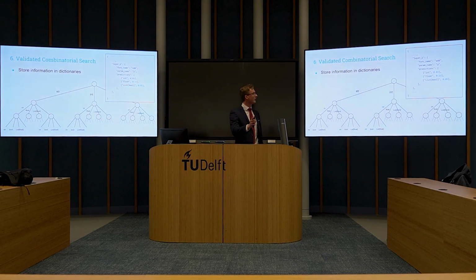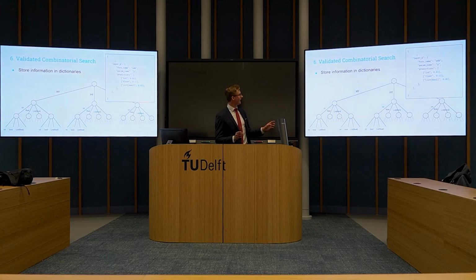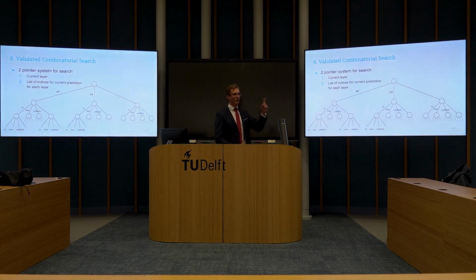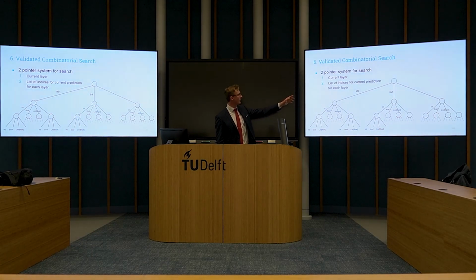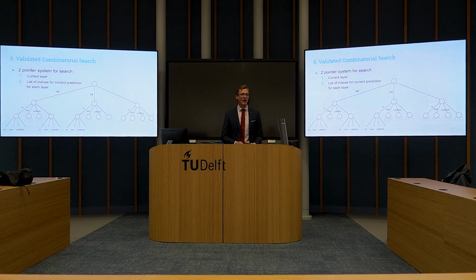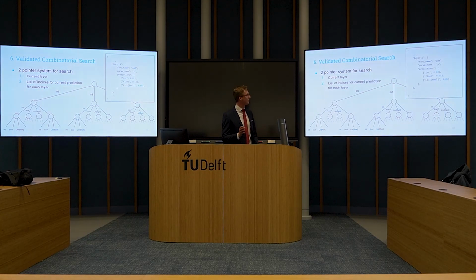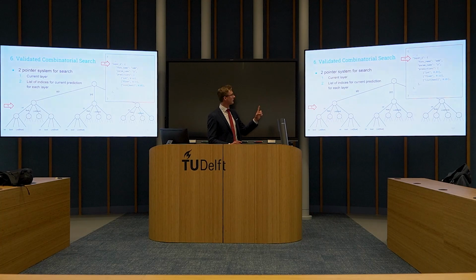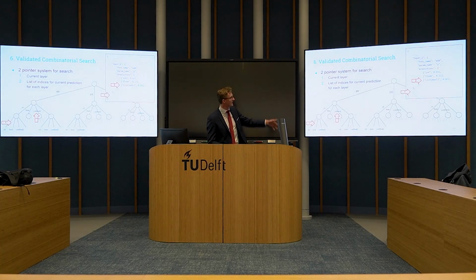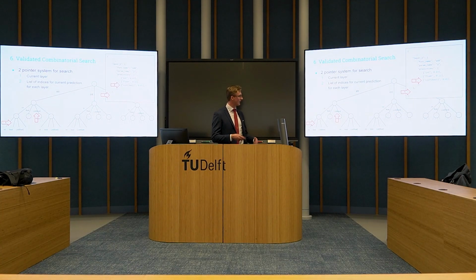For each layer, we store the predictions, and then using a 2-pointer system for search, one for the current layer we are at, basically the type slot we are visiting, and a second, which is a list of indices for the current prediction for each layer. And with this, we can track at which node we are actually trying a prediction. This looks like this. We have a dictionary. This is the first pointer, second pointer. If we try to visit the next prediction, we increment the pointer one by one, and to go to the next layer, we increment the other pointer. And in this way, we use less disk space for duplicate nodes as well.